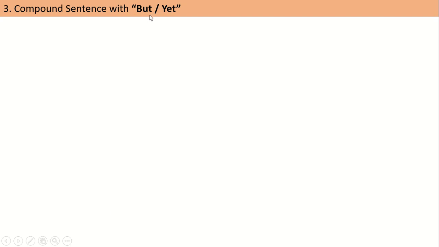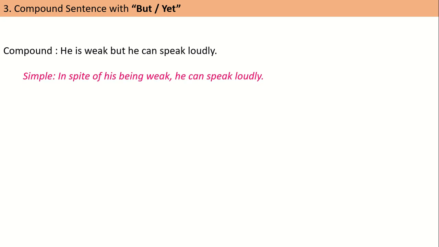Here comes rule number 3. Compound sentence with but or yet. Look, he is weak but he can speak loudly. So here to make it simple we will use in spite of or despite. We can change it in 3 ways. See the first one. In spite of his being weak, he can speak loudly. In spite of plus the possessive form of the subject, his, then the verb ing form, being, then the rest part of the sentence. In spite of his being weak, he can speak loudly.